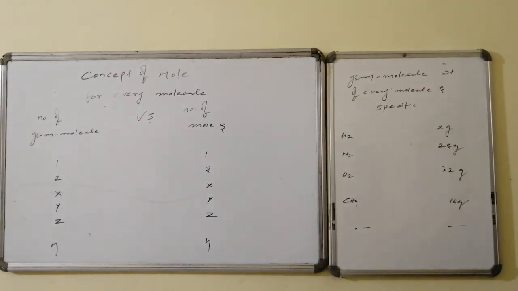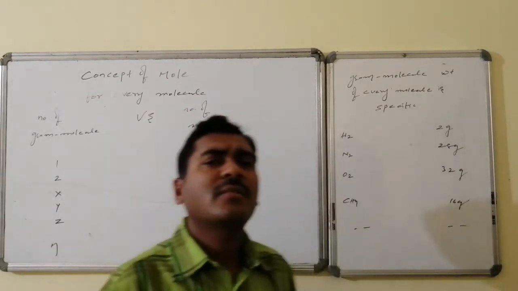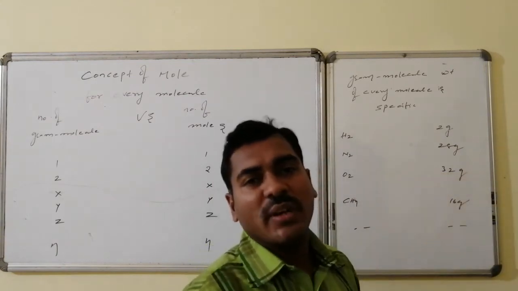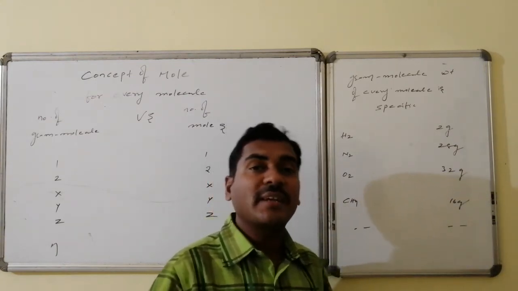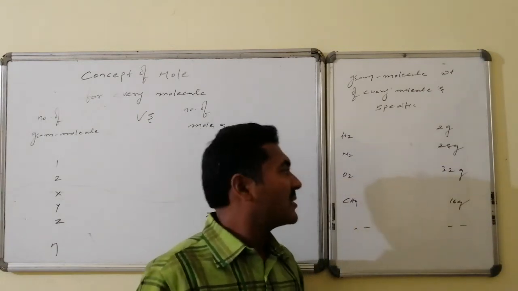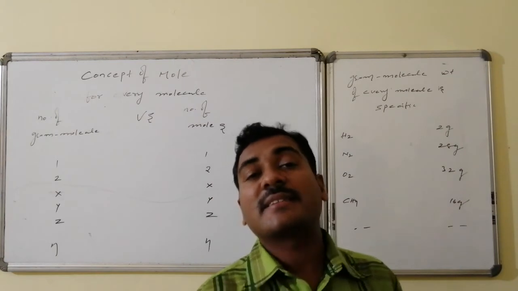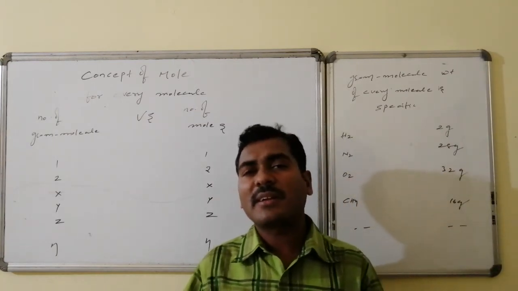And the gram molecular weight of every molecule is its specific weight. Suppose in case of hydrogen, the corresponding gram molecule weight is 2 grams. In case of nitrogen, the corresponding gram molecular weight is 28 grams. In case of oxygen, it is 32 grams. If it is methane, then that is 16 grams. Once again, moles are related with the gram molecular weight.